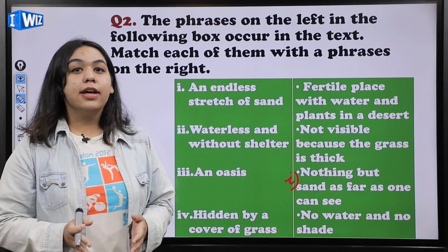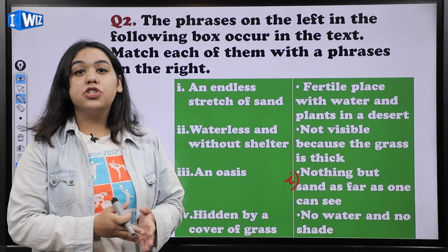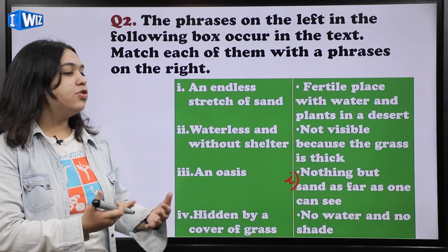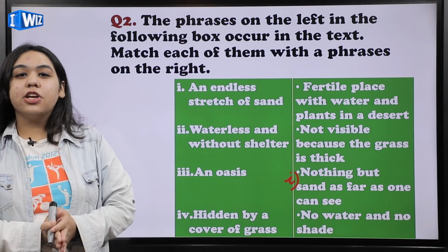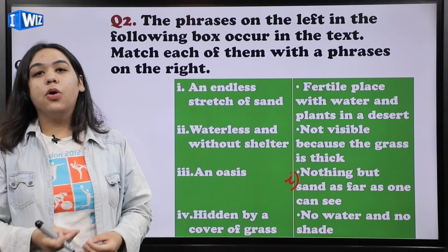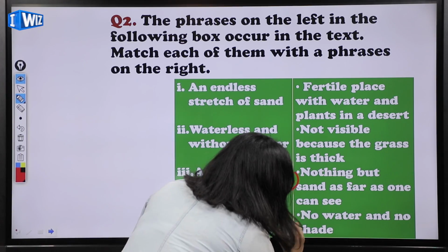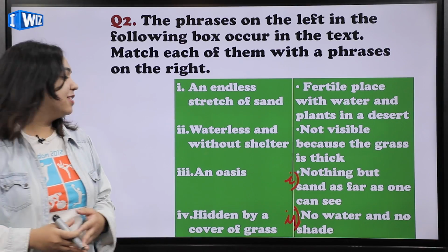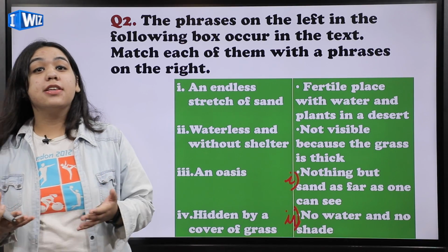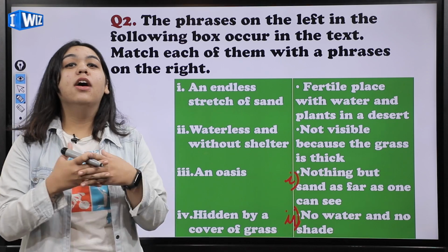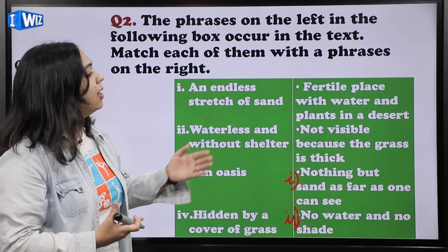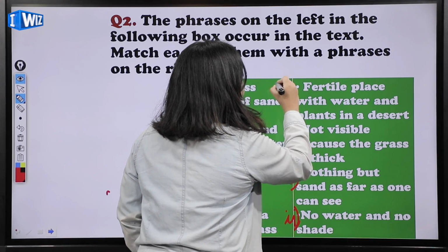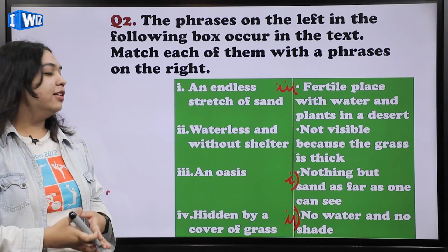The next one is waterless and without shelter. Now just quickly see what you think is the answer. Waterless and without shelter means no water and no shade, which means that people don't really have houses built over there. So this is the second answer. Now the third one is an oasis. We discussed that it was a fertile place, a fertile place with water and plants in a desert. So that will be the third answer.